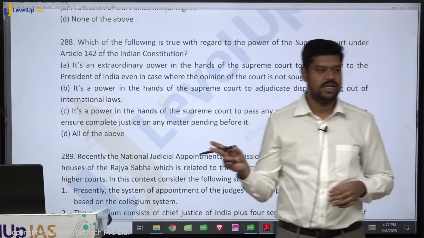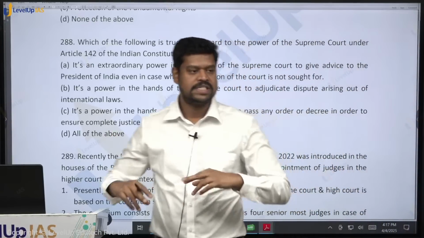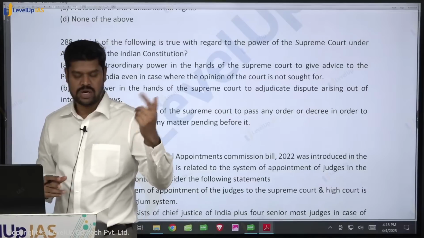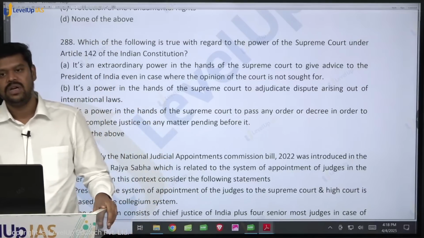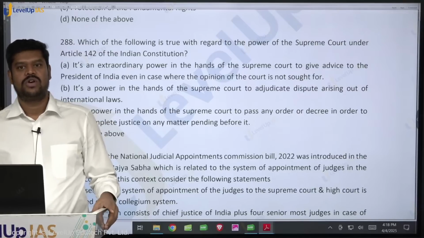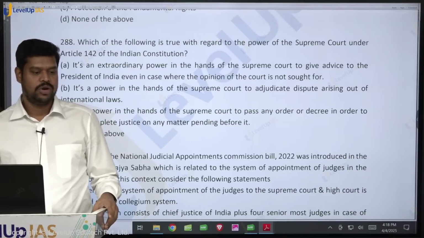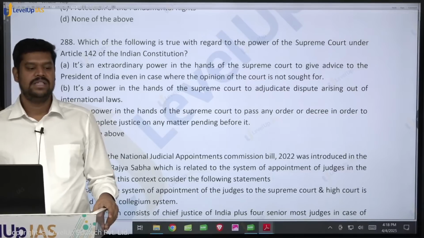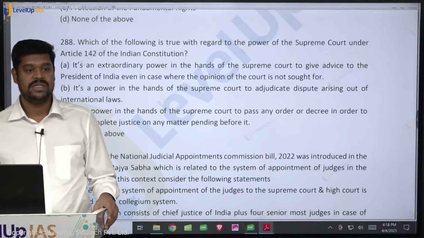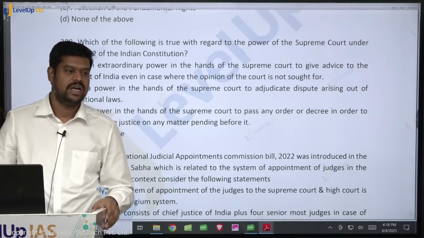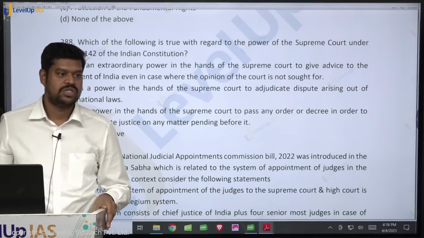Article 143: the President seeks the advice of the Supreme Court. What is Article 142? Article 142 says nothing will prevent the Supreme Court in passing any kind of order or judgment in ensuring complete justice in a particular matter. That means nothing in the ordinary law will prevent the Supreme Court of India in passing any orders in order to ensure complete justice.